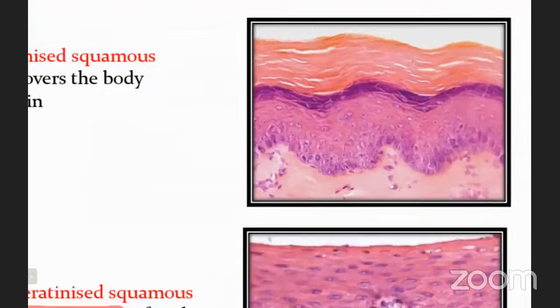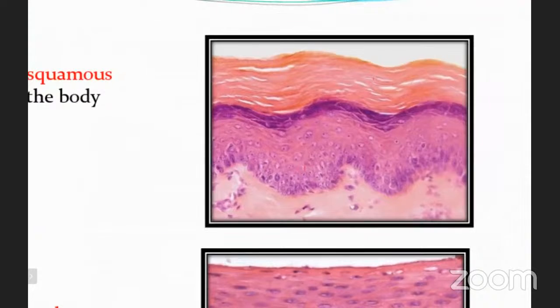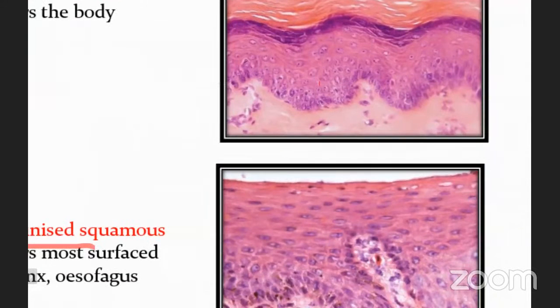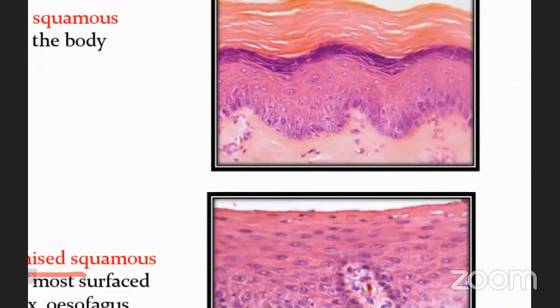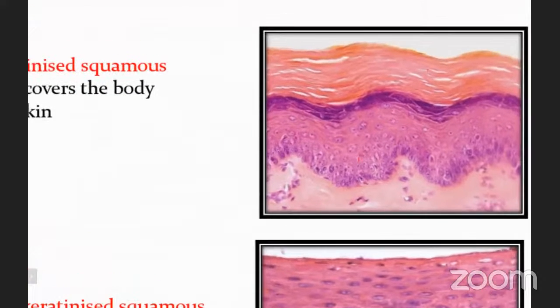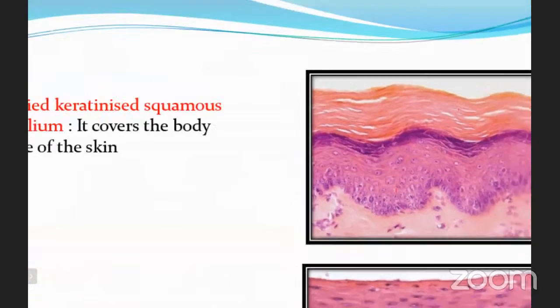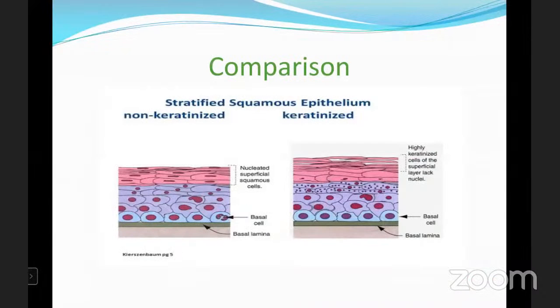So this is the picture. This one has the keratin layer. In this picture, it does not have the keratin layer. This is the difference between stratified keratinized and non-keratinized. Comparison: stratified squamous epithelium, non-keratinized and keratinized. Simply we can say if keratin is present, it is keratinized.